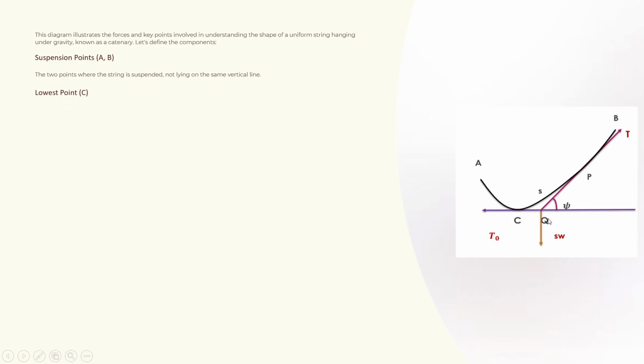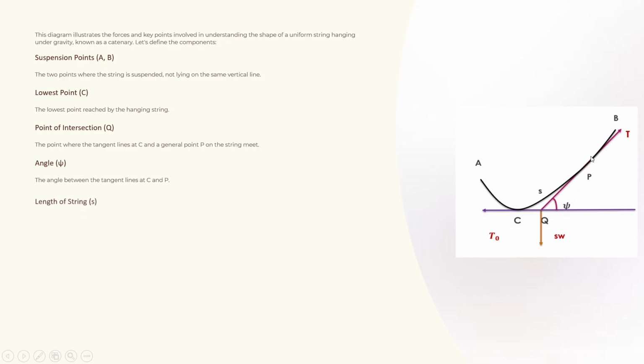Now C is the lowest point we have already seen, and then the point of intersection is Q, and then angle psi. What is psi? Angle between the tangents at C and P. And we have already seen, let CP, the length of CP be S. And then W is the weight per unit length.